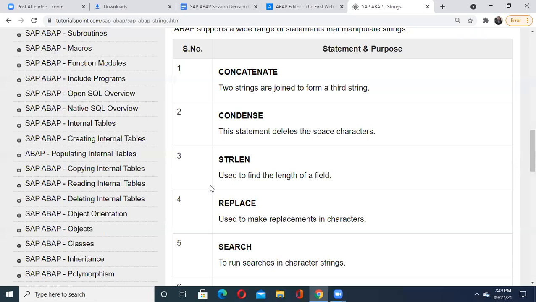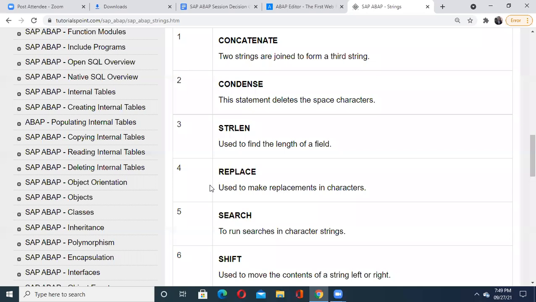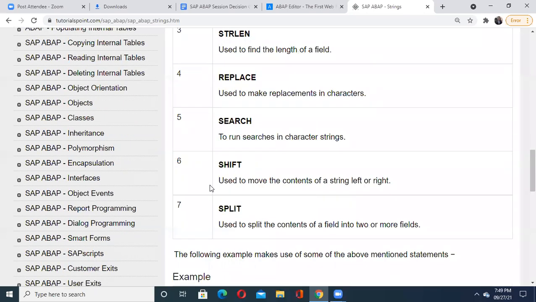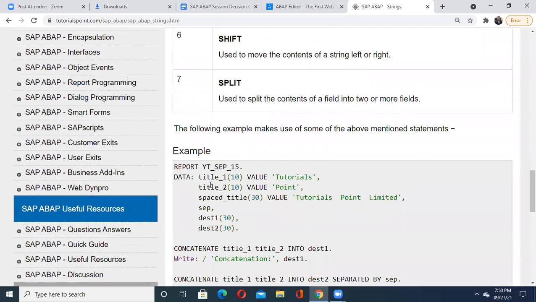Then condense. It is separate from, or different than, the normal C programming predefined string functions. Condense is used in ABAP for deleting the space characters. Then strlen, as we've seen, and replacement of characters. Search is also available. Shift is also available, to shift them either to the left or right. Then split is also available.